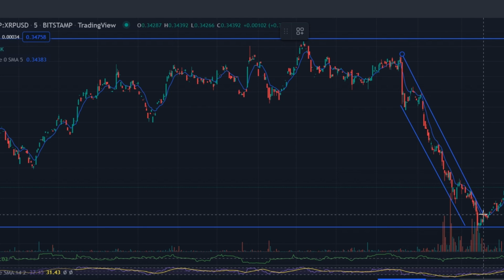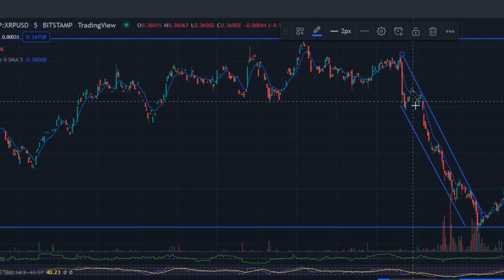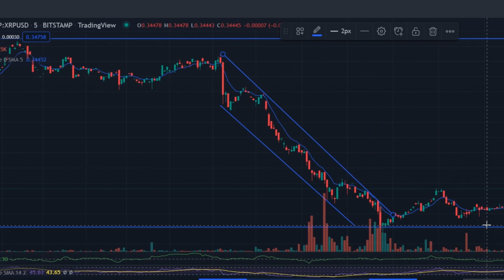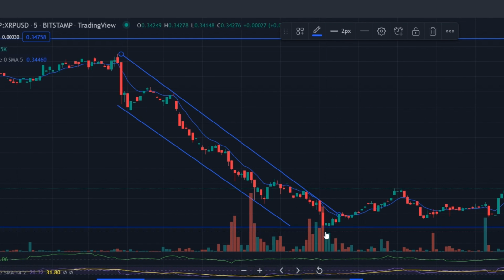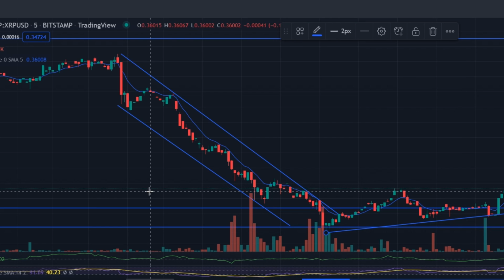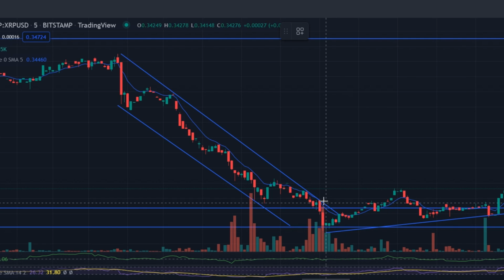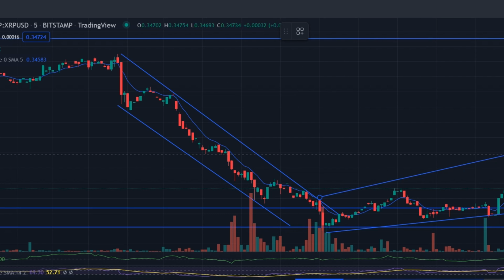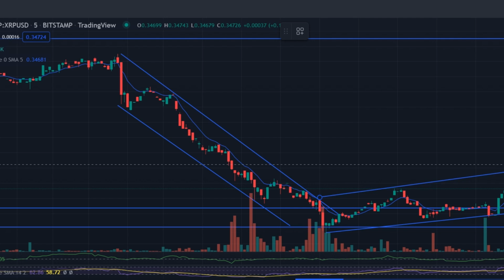The A/D line had a resistance zone directly overhead, indicated by two dotted white lines. If A/D can overcome this region, it will be a sign of sustained demand for the XRP rally. The Directional Movement Index, DMI, showed the absence of a strong trend. ADX, in yellow, was at level 20, and ADI just above the 20 mark. Technically, this indicated a bearish trend, but in general meant the absence of a significant trend over the past few days.